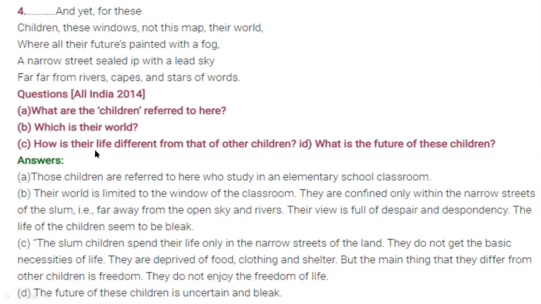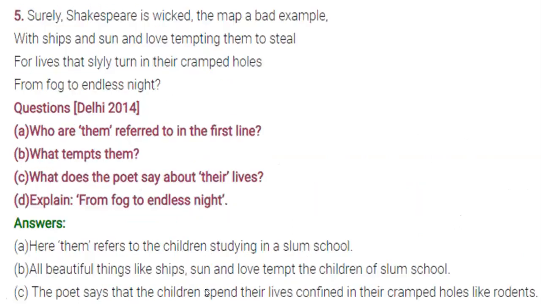Next, how is their life different from that of other children? Their life is different because they have no food, no clothes, no shelter. And they are not getting any kind of facility here. What is the future of these children? Their future is faded, their future is black, their future is in dark, their future is uncertain.